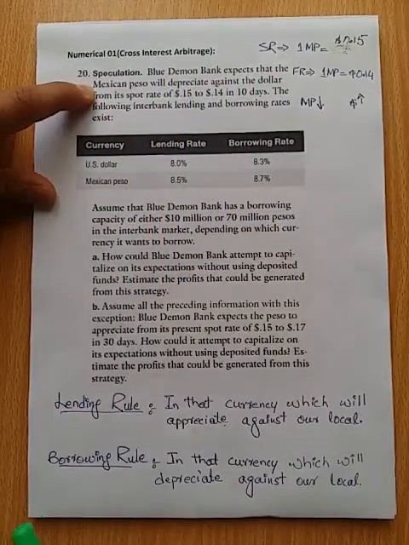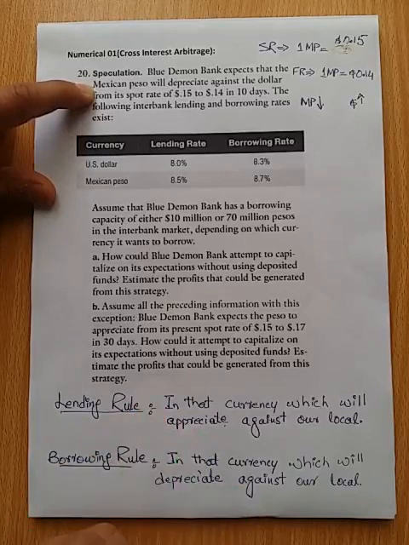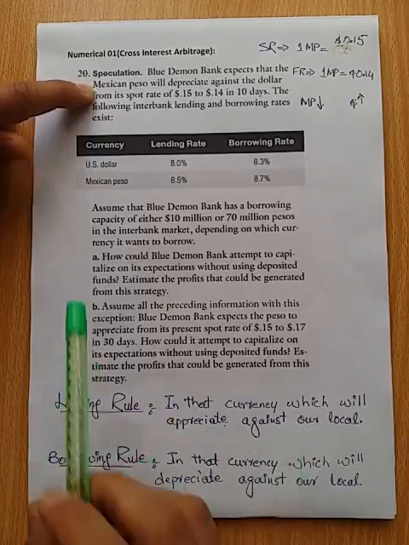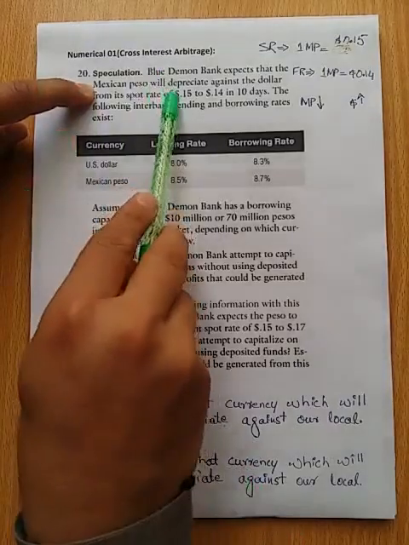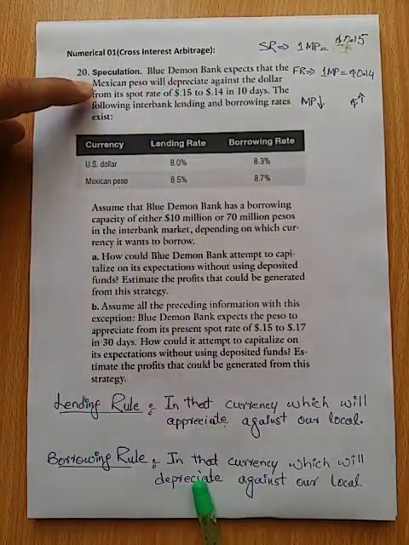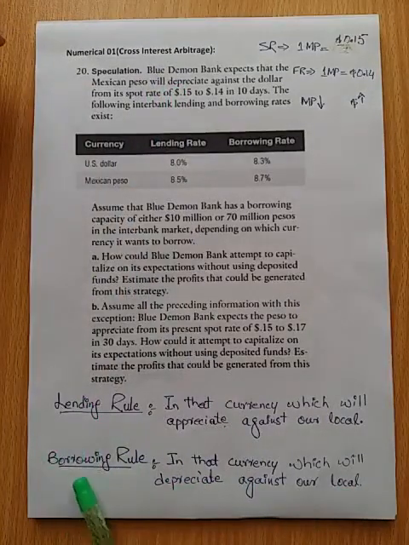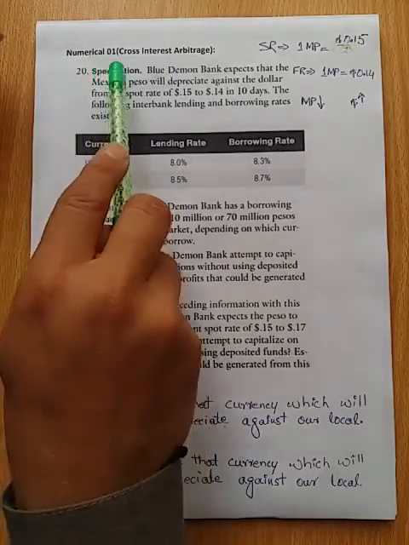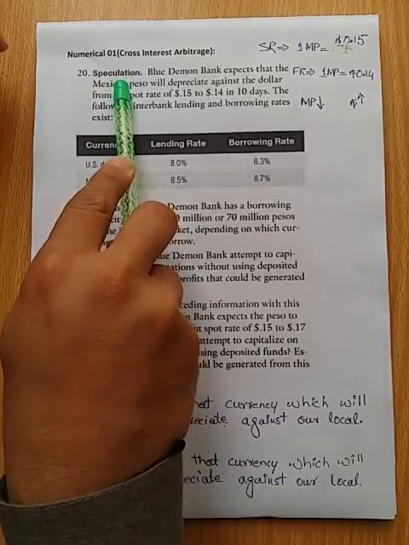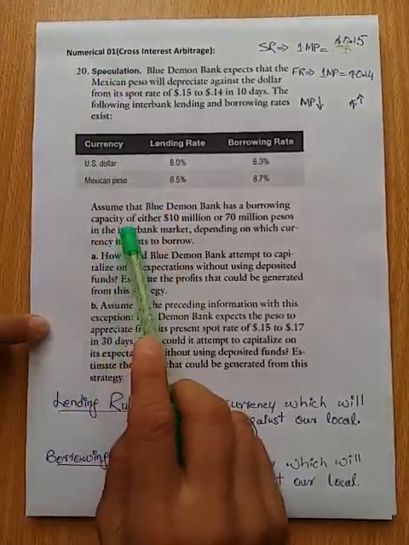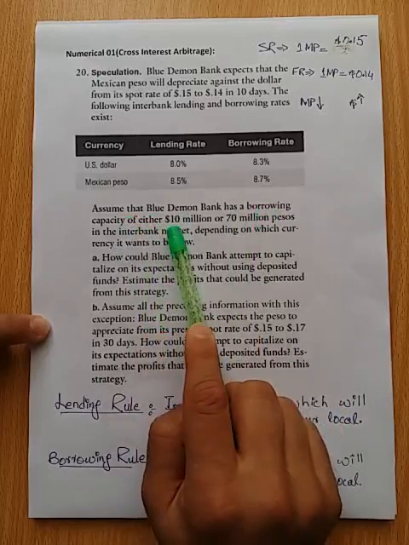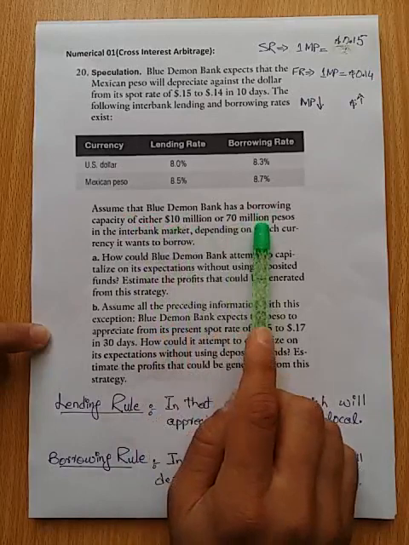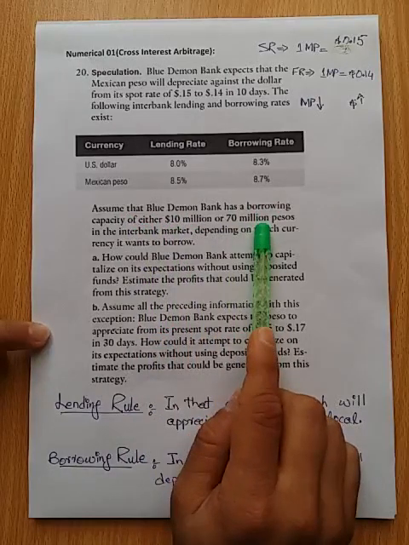If we look into the borrowing and lending rule, by this time you must have watched a video by the name of borrowing and lending rules. The Mexican peso is a foreign currency and it is depreciating against our local currency. So we are going to apply the borrowing rule, which means we will borrow money in Mexican peso. That's the starting point. Assume we have an opportunity to borrow $10 million in USD, or if we borrow money in peso, then we can borrow 70 million pesos.